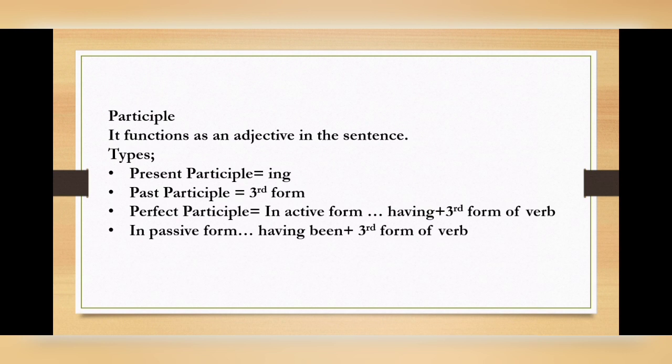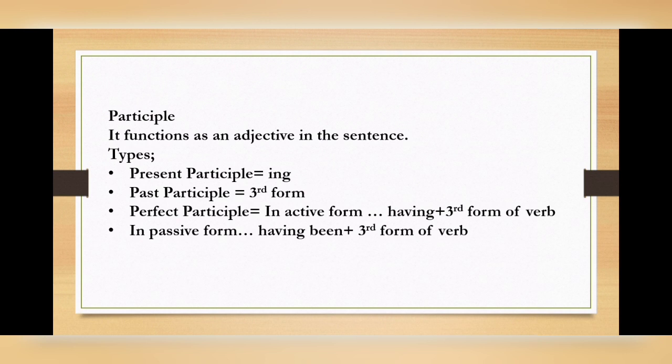Perfect participle. A perfect participle indicates a completed action. It has an active form and a passive form. The active form is created by having plus the verb's third form, and the passive form is created by having been and the third form. For example, in the active form, having written the work, I started submitting it.